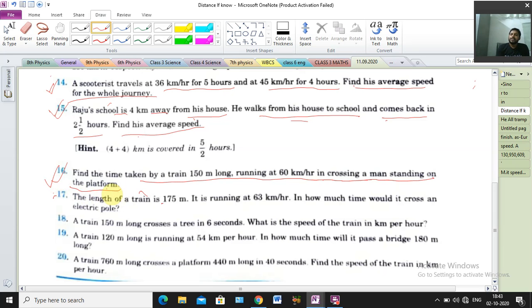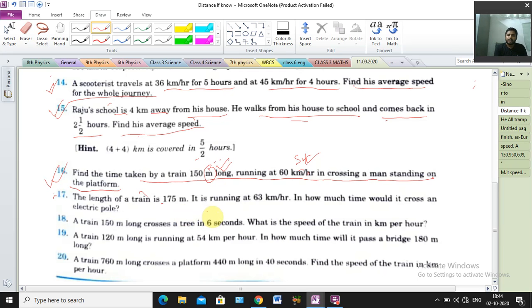So that means distance is given here. Distance how much? 150 meter. And another thing given, running at 60 km per hour. That is the speed. But here one thing, the units are not equal. Kilometer per hour is given for speed, and for distance meter is given. So we have to change it. Kilometer per hour, this one we have to change into meter per second. That is the main thing, otherwise your answer won't come.